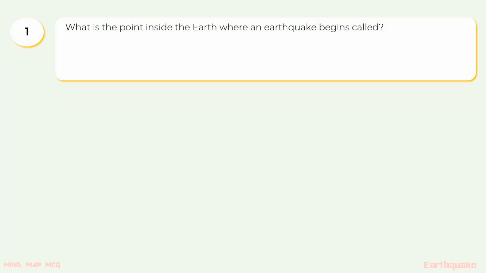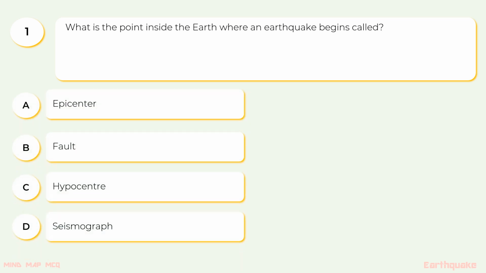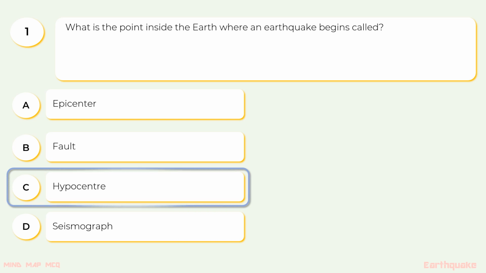1. What is the point inside the earth where an earthquake begins called? Options are A. Epicenter, B. Fault, C. Hypocentre, or D. Seismograph. The correct option is C.